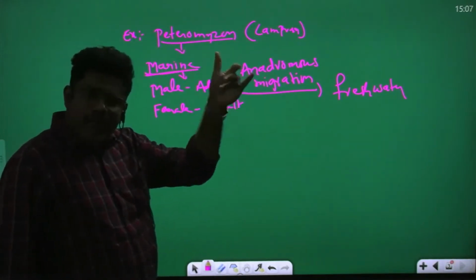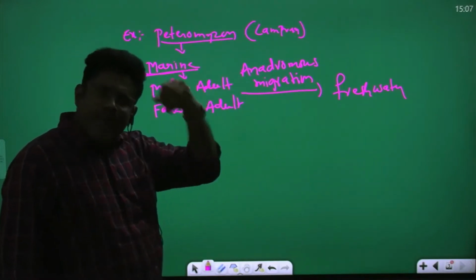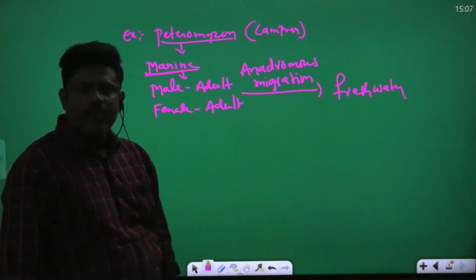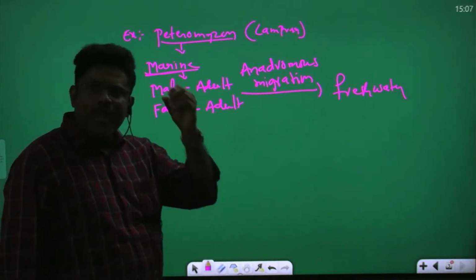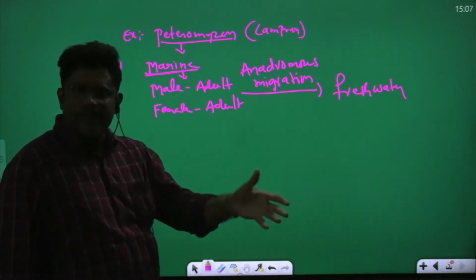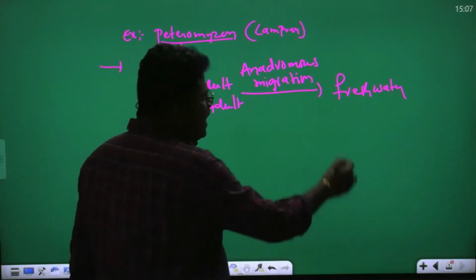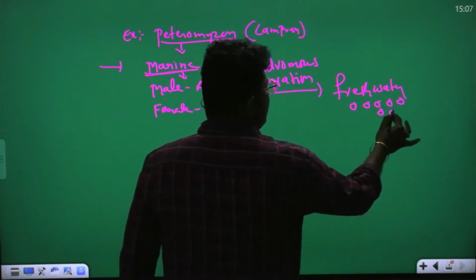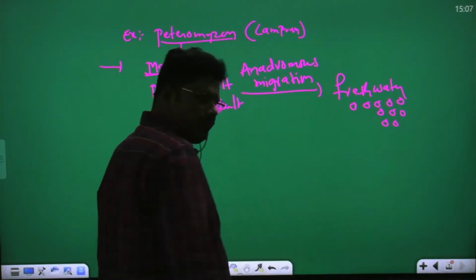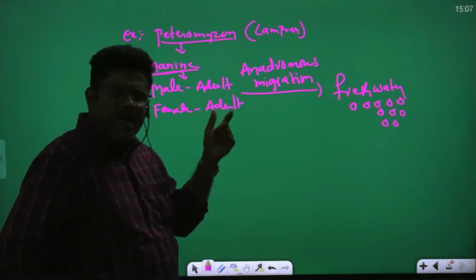Male and female copulate in the fresh water. After copulation, male will die. After spawning, female also dies. Spawning means egg laying. So the adult female lays eggs in the fresh water.